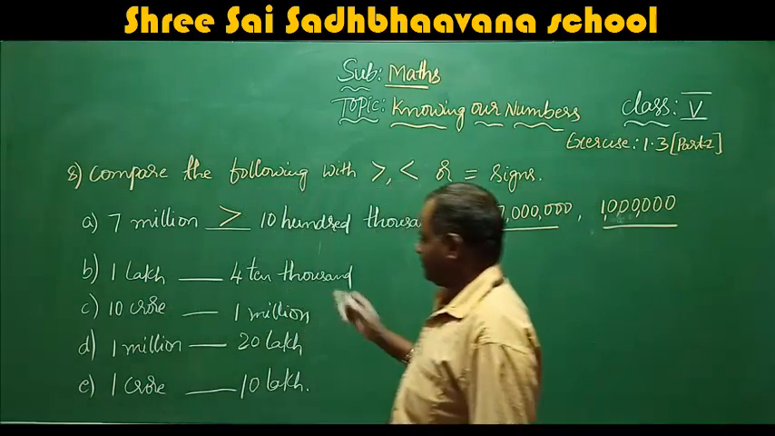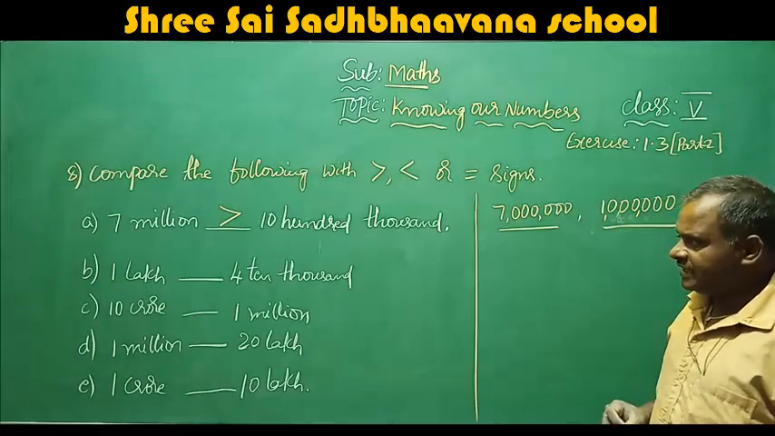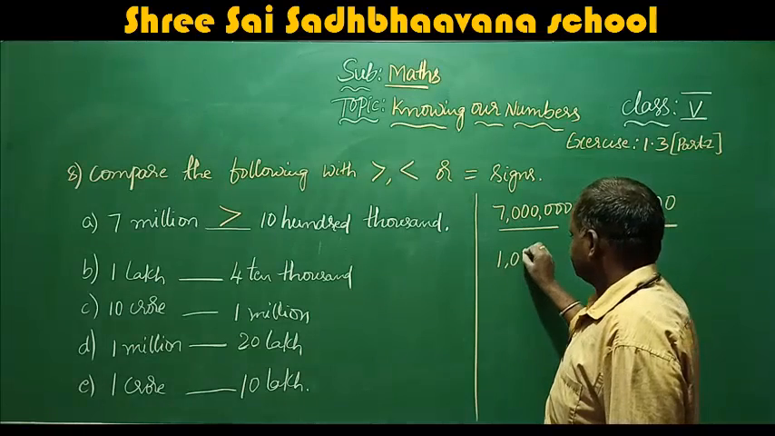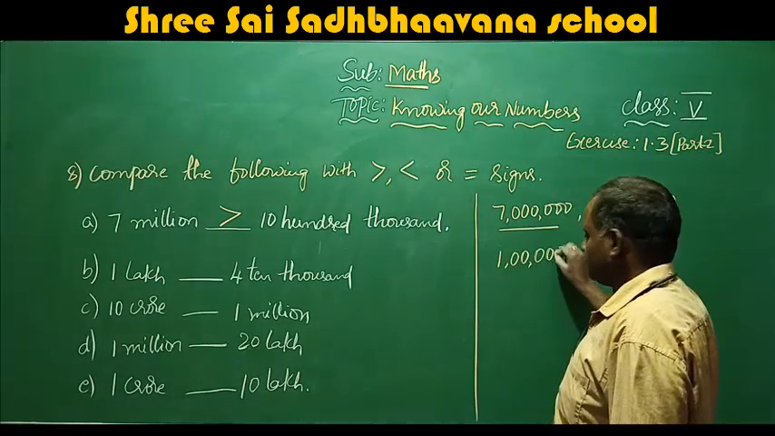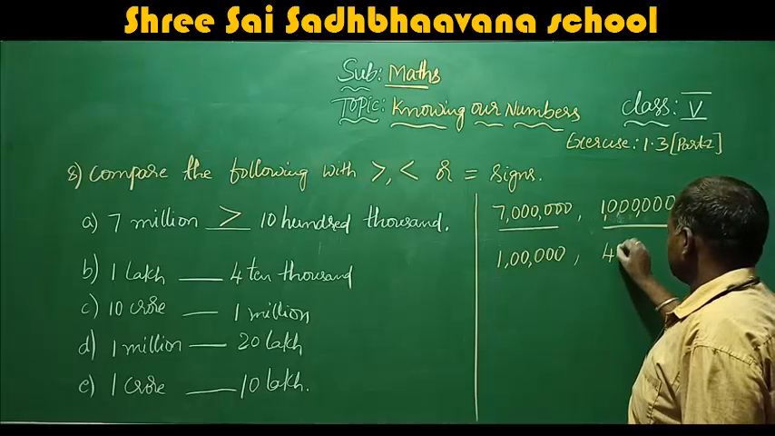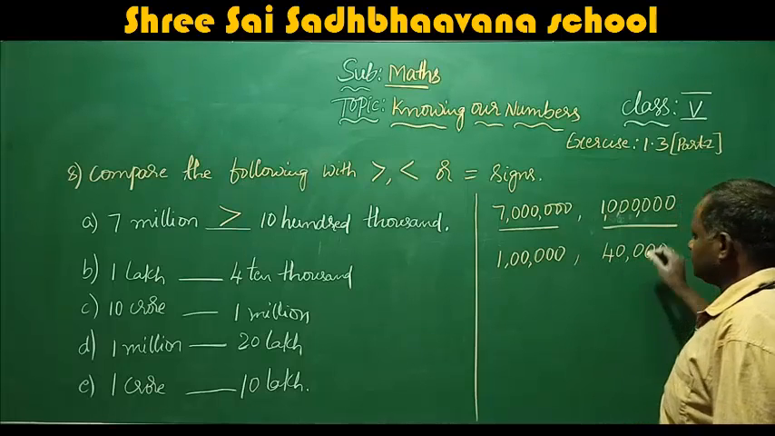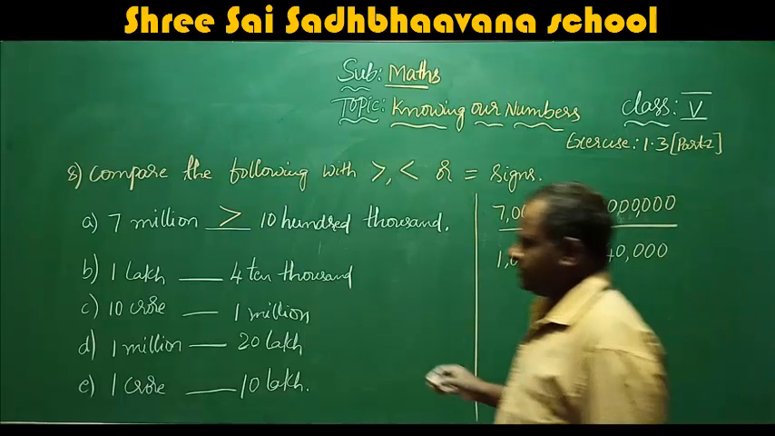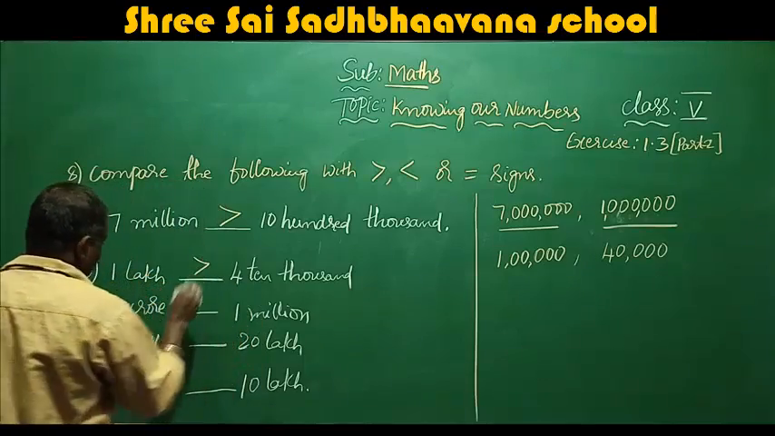When you come to 1 lakh, next, compare 1 lakh with the 410,000. You write 1 lakh here. This is 1 lakh, 410,000. That means 40,000. 410,000 means 40,000. So 1 lakh is greater than 40,000. So you have to write the greater symbol.